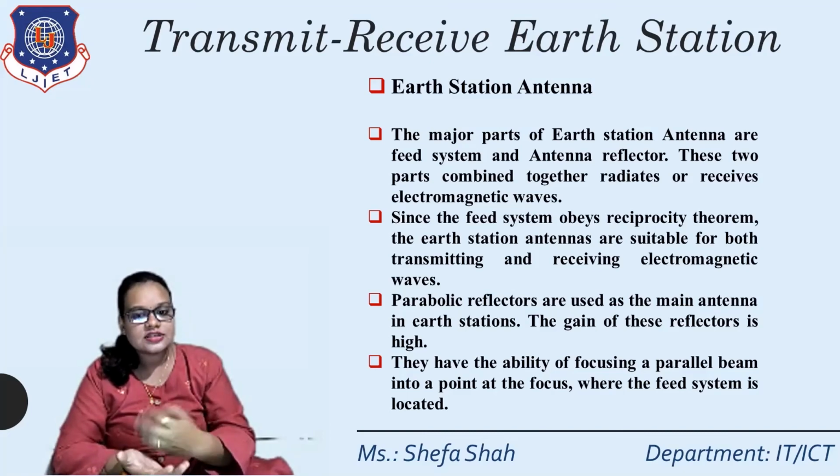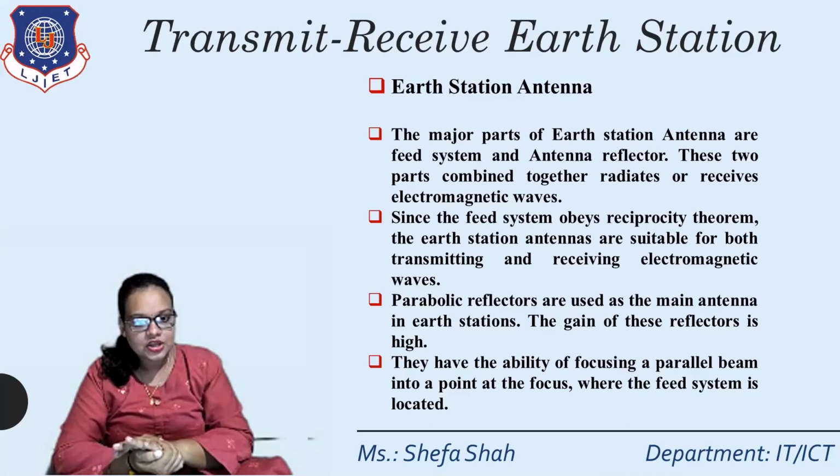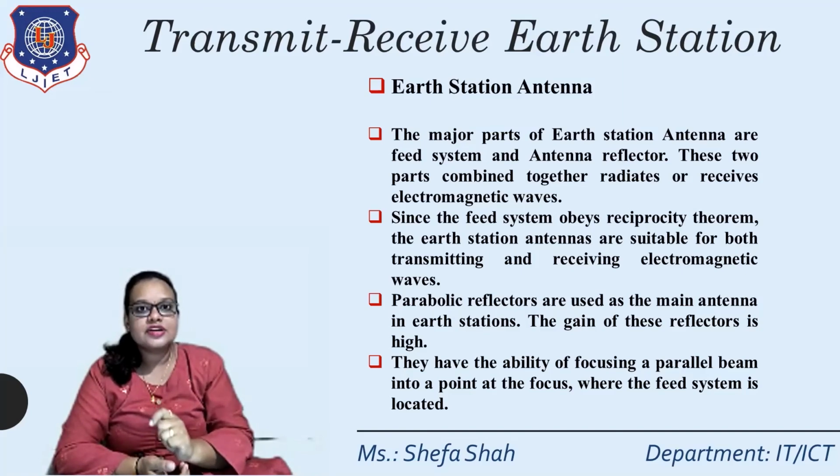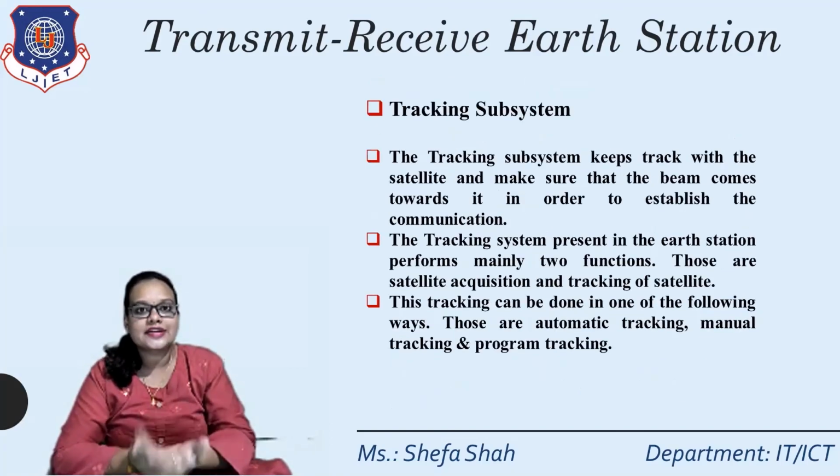Parabolic reflectors are used as the main antenna in an earth station, and the gain of reflectors is very high. They have the ability of focusing a parallel beam into a point at the focus, where the feed system is located. Then, the last part, that is the tracking subsystem.